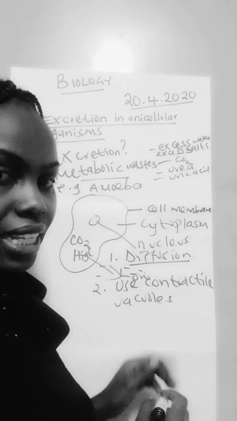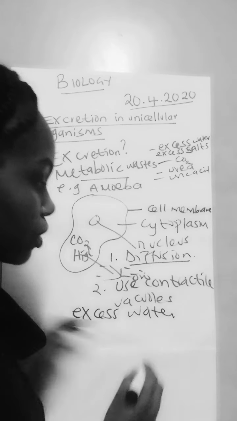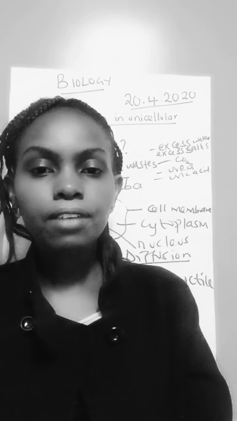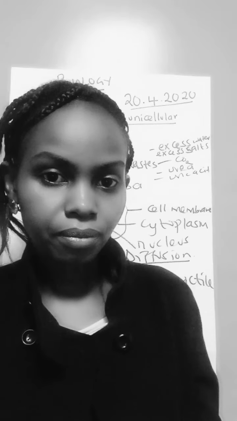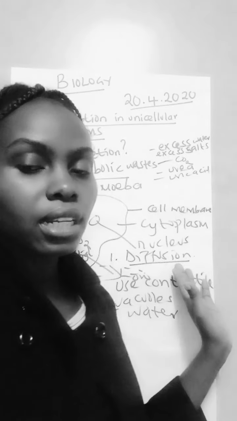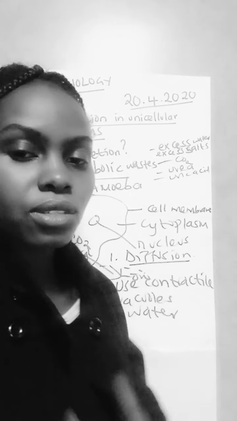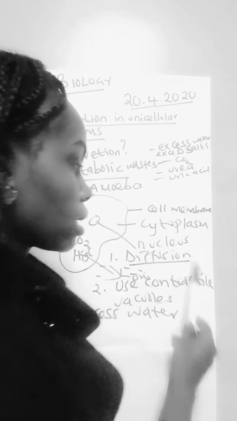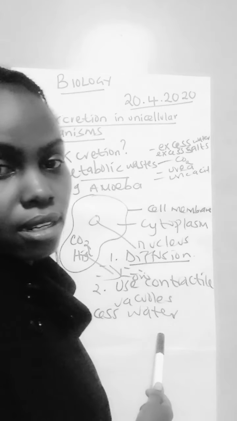What happens? The excess water accumulates in the contractile vacuoles, and when the vacuoles move to the surface, they will burst and they will excrete the excess water. That is by use of contractile vacuole. And the other method is by simple diffusion. So the unicellular organism, like an amoeba, has two methods in which it will eliminate its metabolic waste. One is by diffusion, and the other one is by use of the contractile vacuoles.